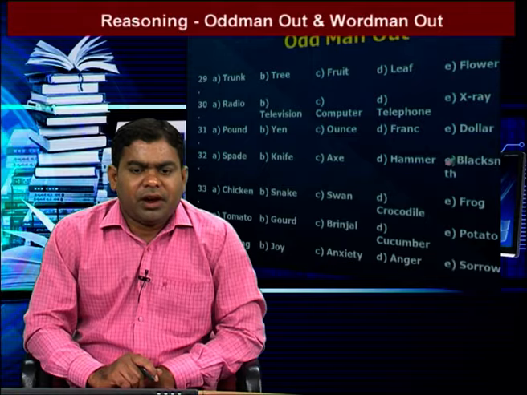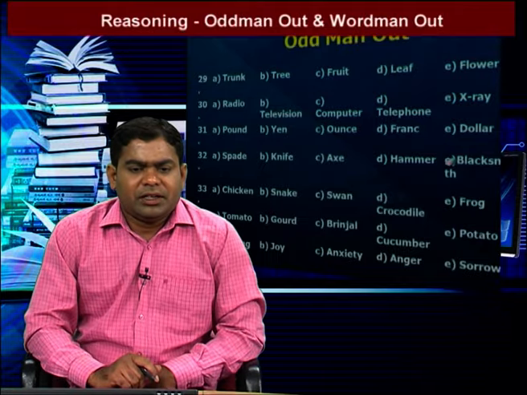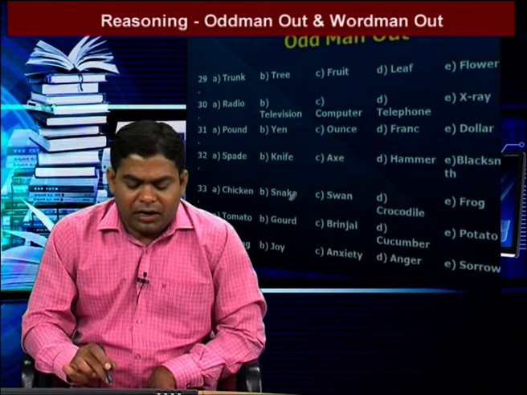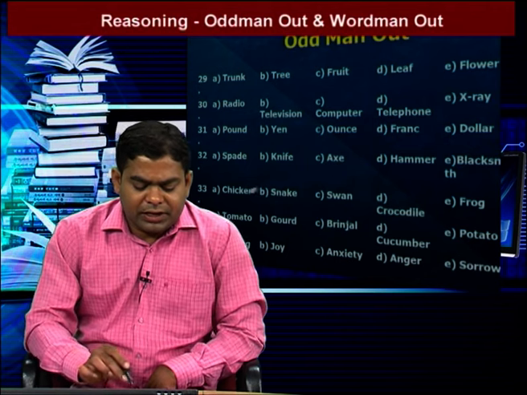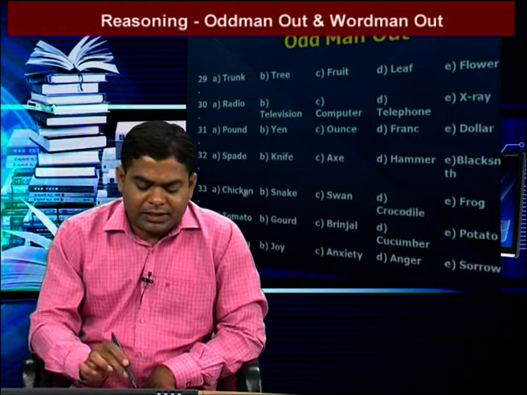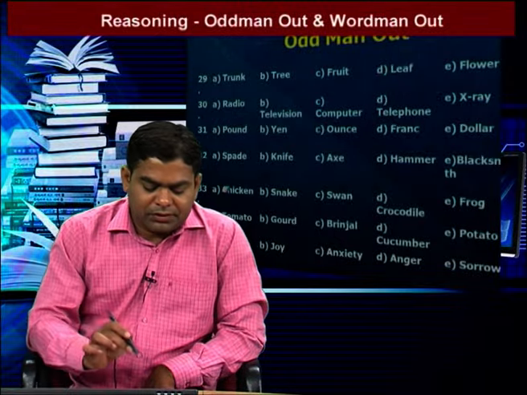The words are chicken, snake, swan, crocodile, frog. In these 5 words, one is different. That one is chicken, because except chicken, the remaining all live in water and land. Chicken only lives on land. The remaining all belong to those that live in water and land. That's why chicken is the answer. We go to the next question.